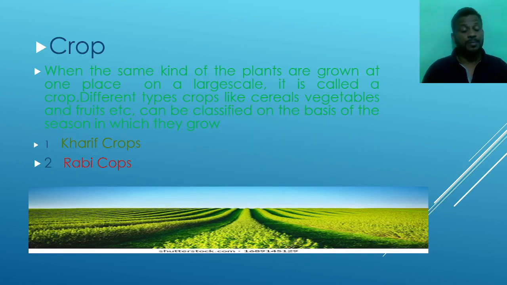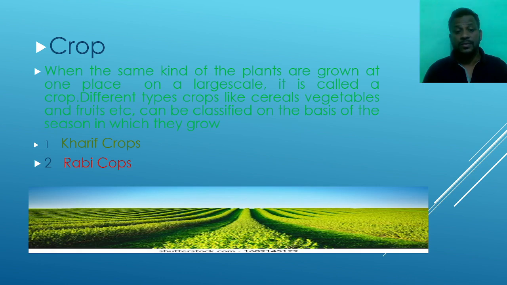Here, food production means we have to do agriculture. If we have to do agriculture, we have to know about the crops. How many types of crops are there, how we are going to cultivate them, everything we have to know here. First we are going to know about the crops.